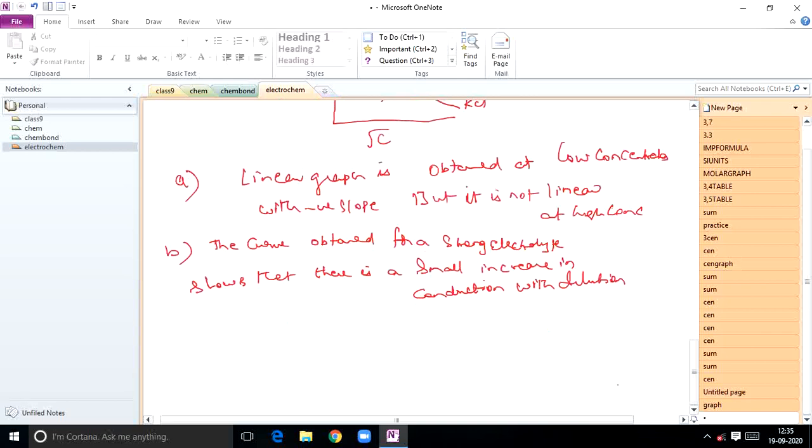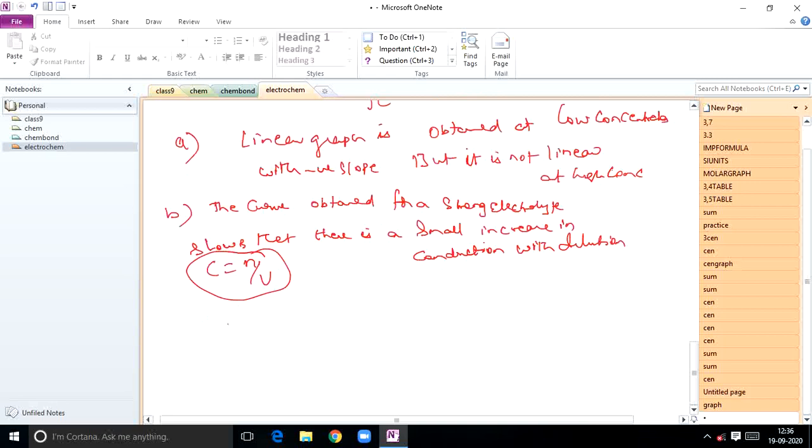So these points are important students, because C is equal to N by V. For 1 mole, C is inversely proportional to V. The curve obtained for a strong electrolyte shows that there is a small increase in conduction with dilution. Next point, what we can draw.